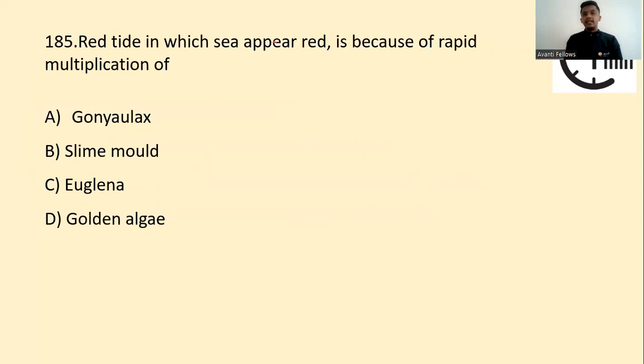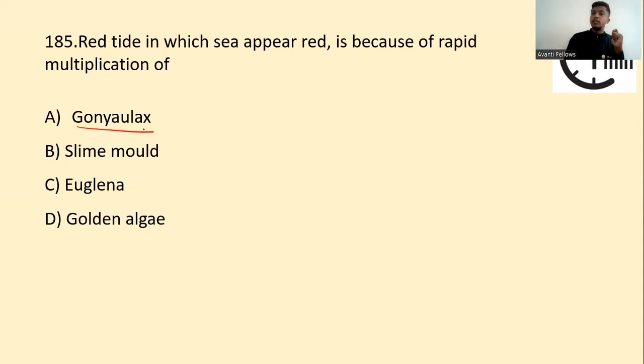Okay, red tides in the sea appear red. It is because of rapid multiplication of... Our options are Gonyaulax, slime mold, euglena, and golden algae. Okay, students, so here we have studied dinoflagellates, and in dinoflagellates we come across this organism called Gonyaulax. So Gonyaulax, what happens? They have an exceptional rate of division. They asexually reproduce to produce billions of these organisms within a very short period of time.